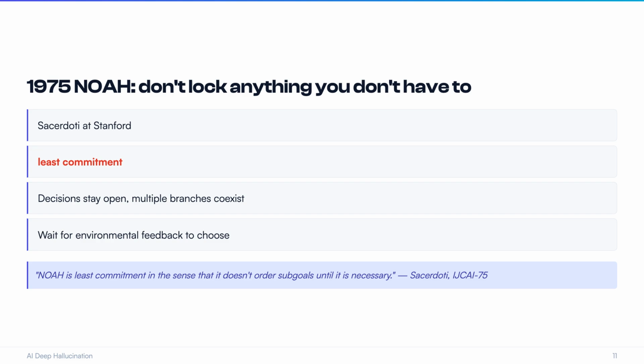Now the second discipline, classical AI planning. In 1975, Sacerdoti at Stanford built a planner called NOAH, proposing the least commitment idea: don't write down anything you don't have to, leave room for environmental feedback to decide later. Wait, isn't this exactly what today's agent design talks about? Don't lock the whole plan up front, leave room?